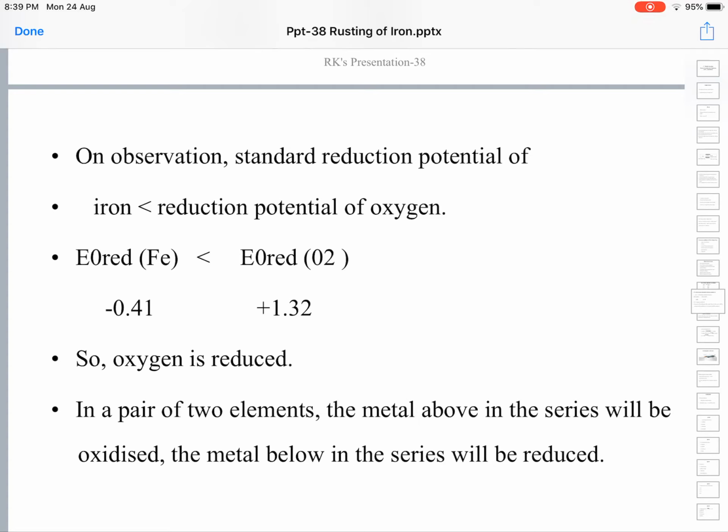The reduction potential of iron is 0.41 and that of oxygen is 1.32. So the reduction potential of iron is less. Whenever iron forms the anode and oxygen forms the cathode, oxygen undergoes reduction and iron undergoes oxidation and corrosion.